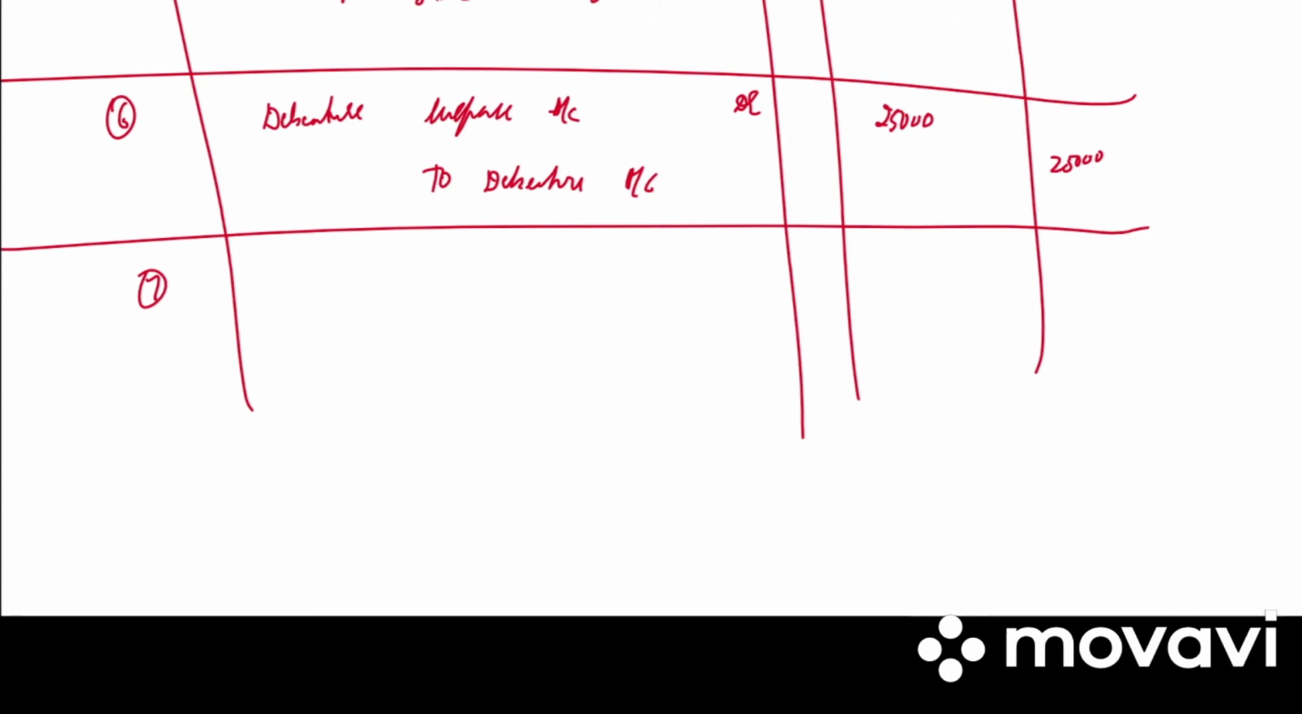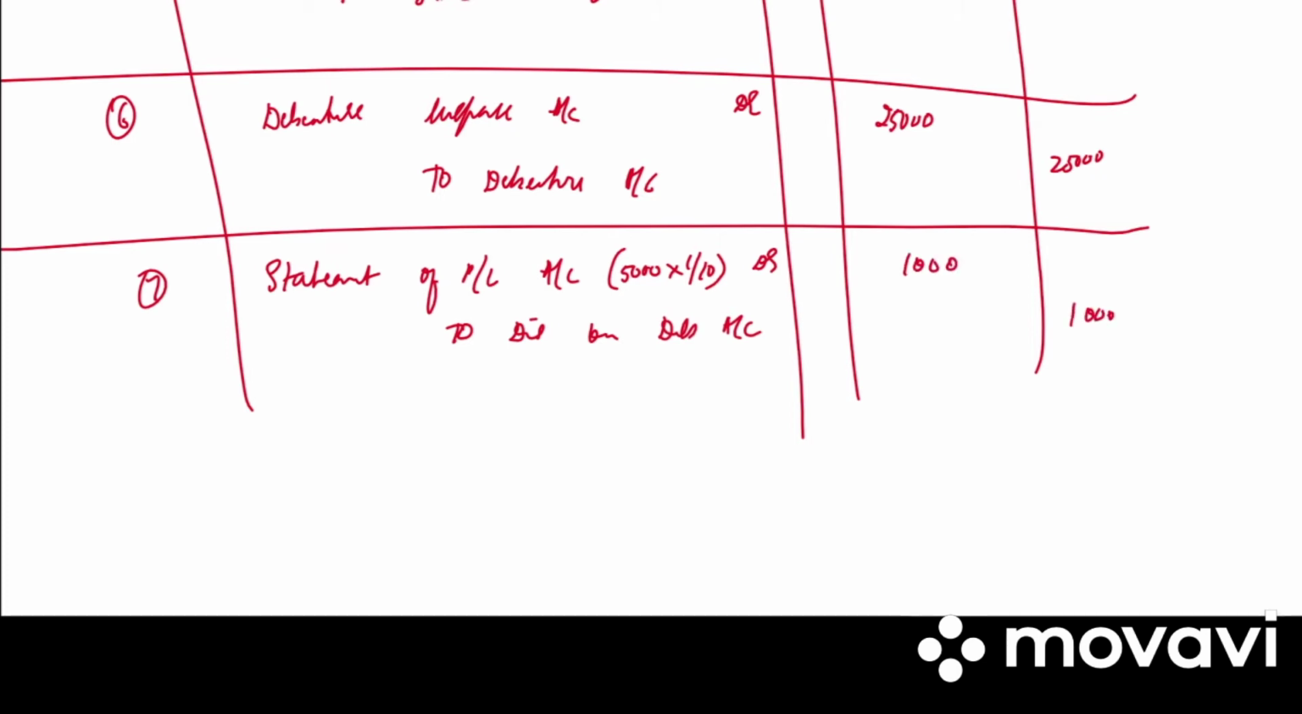Last entry is statement of profit and loss account debited to discount on debentures account. So 5,000 into 1 by 10. Why 1 by 10? Because it is redeemable after 10 years. So every year 1/10 will be written off. So it is 1,000 debit, 1,000 credit. Write the narration. Transfer 1/10 of discount to statement of profit and loss account.